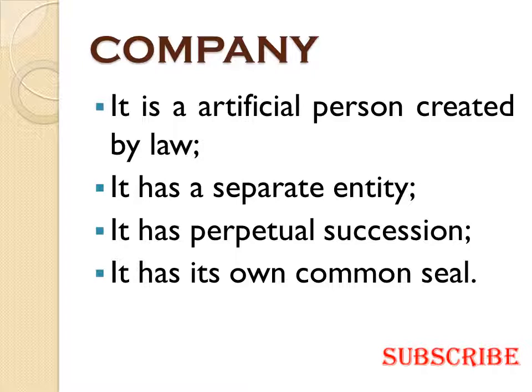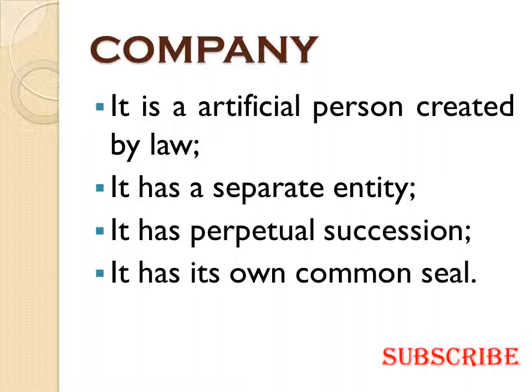Now, company is defined in the below given 4 points. The first is it is an artificial person created by law. It can work on its own, as it is said that it is a person carrying out the work. So it is an artificial person carrying everything on its own, and it's created under the law, that is the Companies Act 2013. Then second, it has a separate entity, which means it is different from its members.